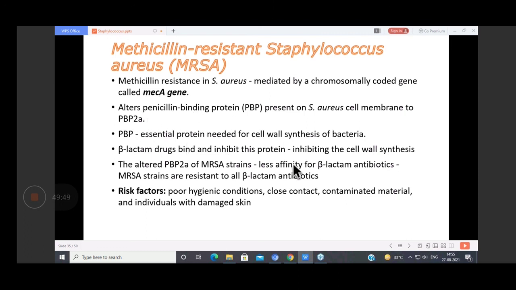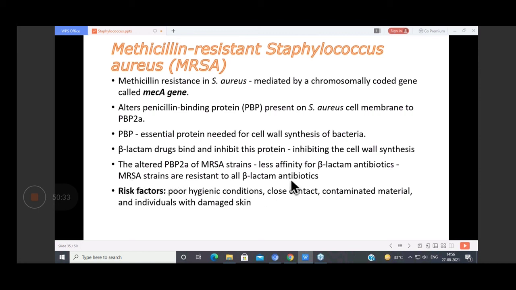So what will happen? The bacteria will not die if you use penicillin drugs, because the penicillin binding protein is a protein which is essential for the cell wall synthesis of bacteria. So bacteria इसको use करता है अपनी cell wall synthesis के लिए. So your penicillin and all, they act on this one of the mode. So अगर ये alter हो गया, your drugs will not act. So they will become resistant. So this is methicillin resistant Staph aureus, and they have this gene, mecA gene, which is chromosomally encoded. So this altered PBP2A of MRSA strain has less affinity to beta-lactam antibiotics.